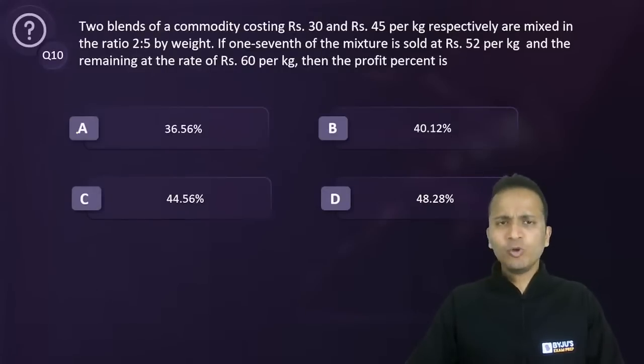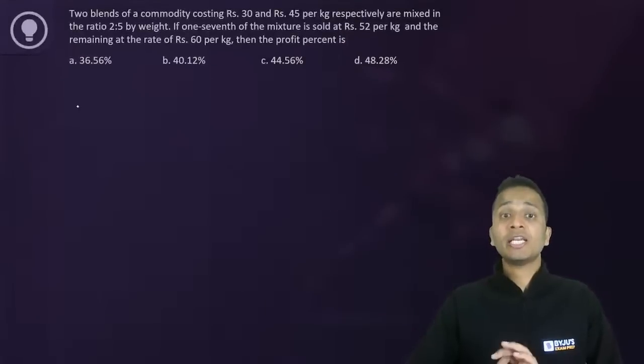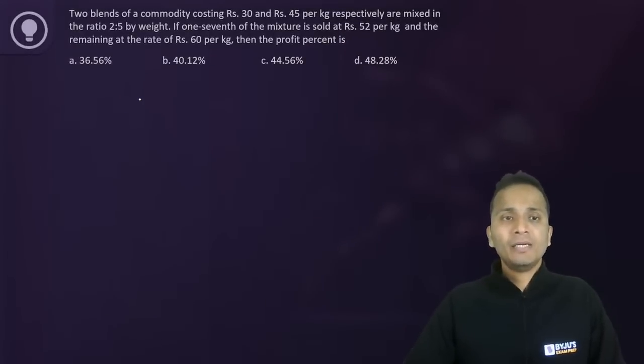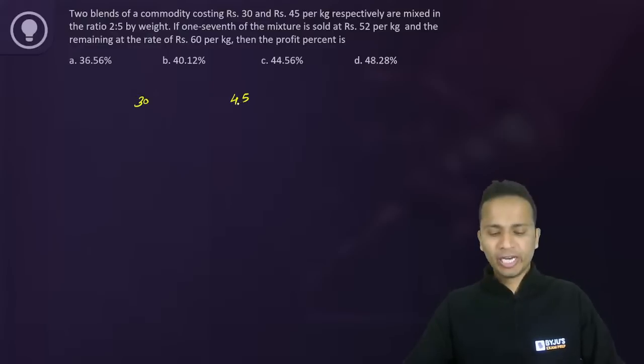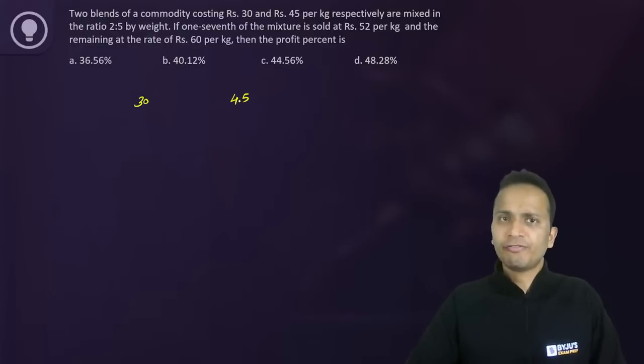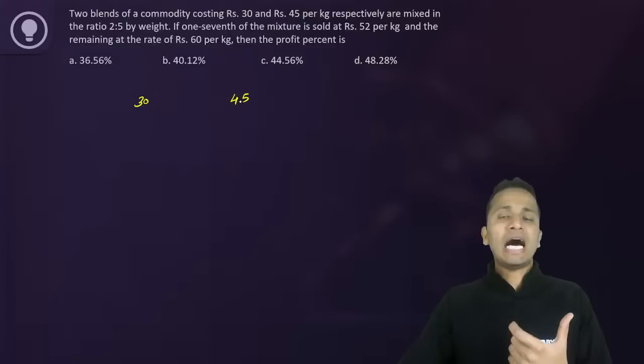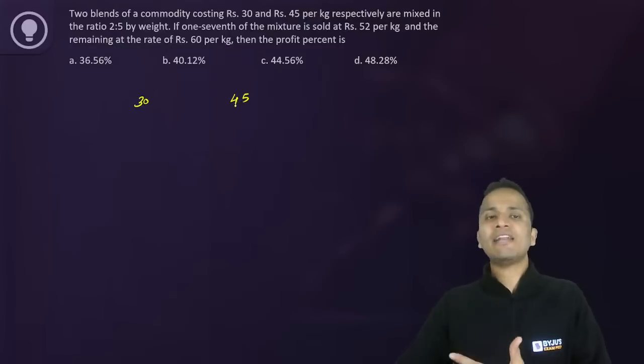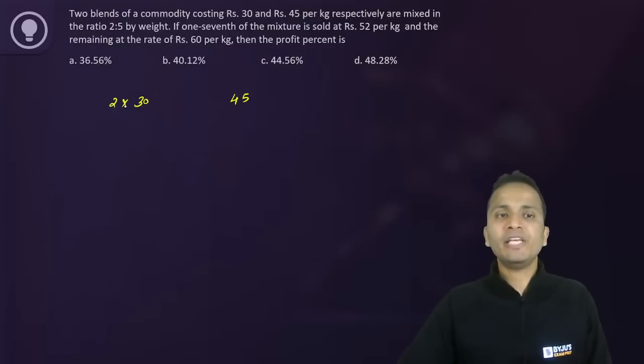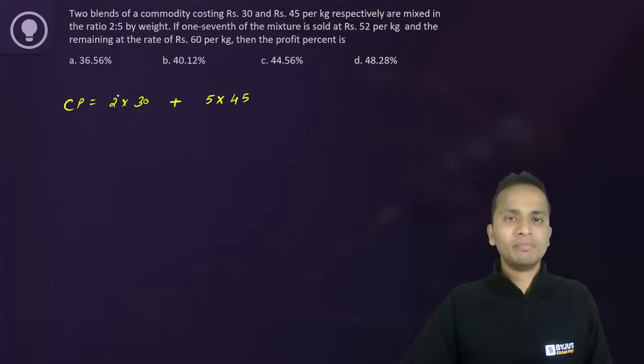Okay, I'll give you a way in which this question can be made easy. Now, rupees 30 per kg and rupees 45 per kg, they are mixed in the ratio 2:5. So let's say I have taken 2 kgs and 5 kgs respectively of each of these. Okay, so the total money spent, the cost price will become this much.